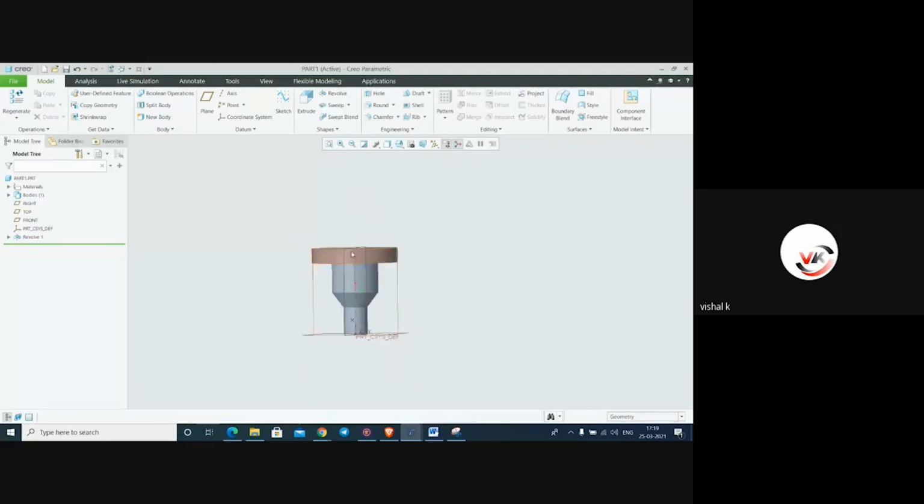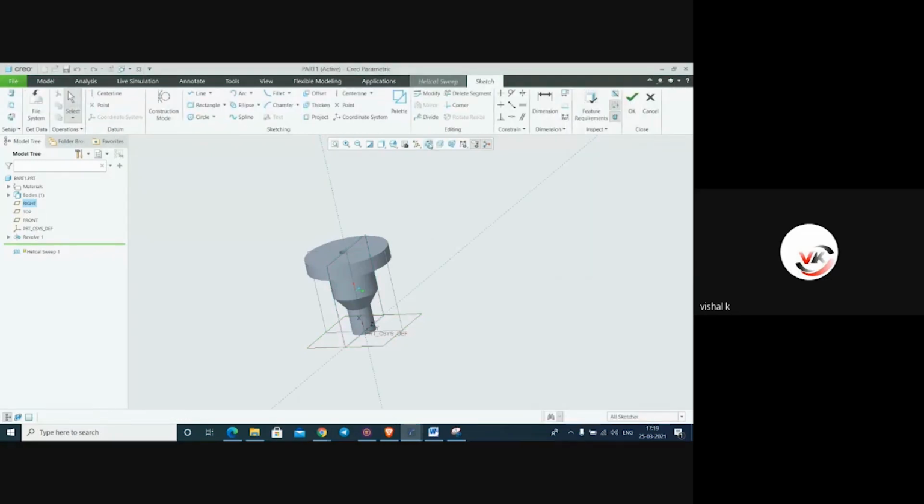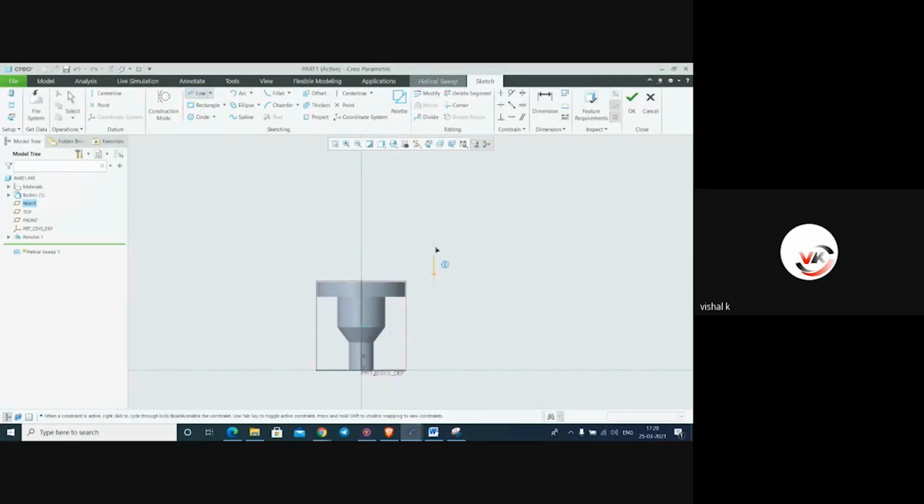And here, go to helical sweep, reference, define on this plane, sketch, normal to the screen, and here make one simple profile, just like this, and put center line.